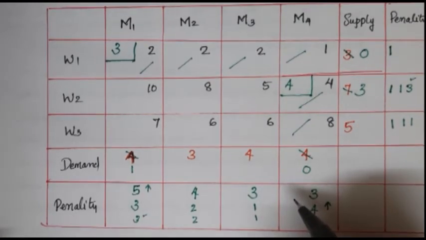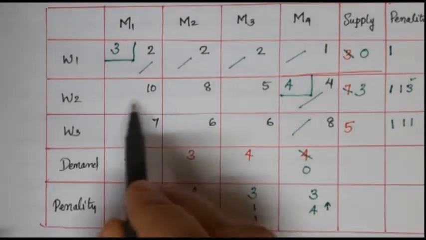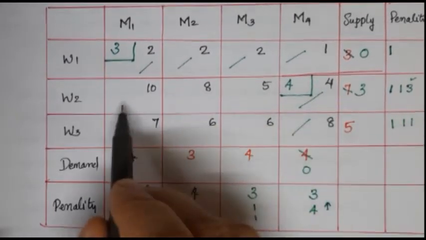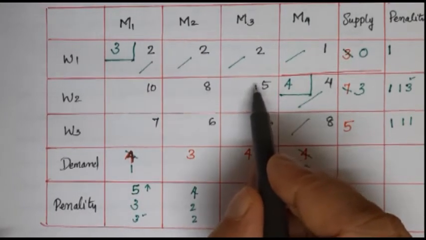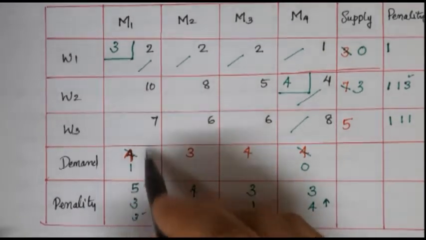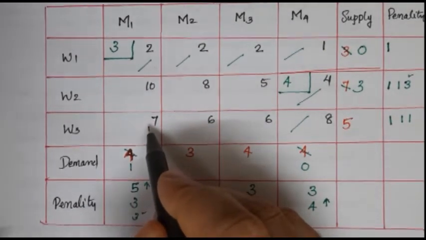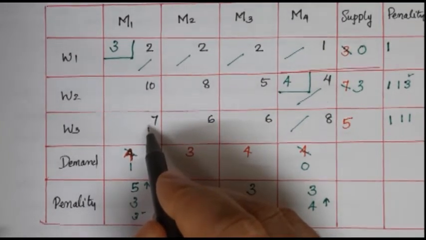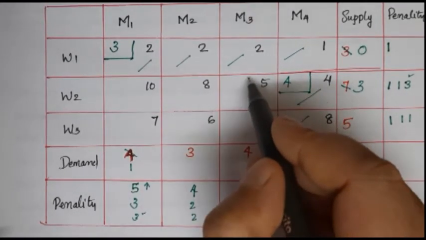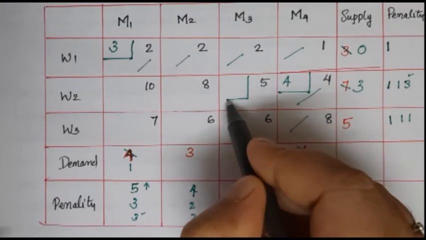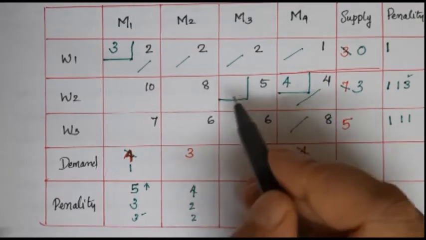Then which cell we can select? Look to the corresponding row, which one is the least number? 5 is the least number, and check this corresponding column. Here 7 is the least number. So we can select the most least number here. So we can allocate the value here.